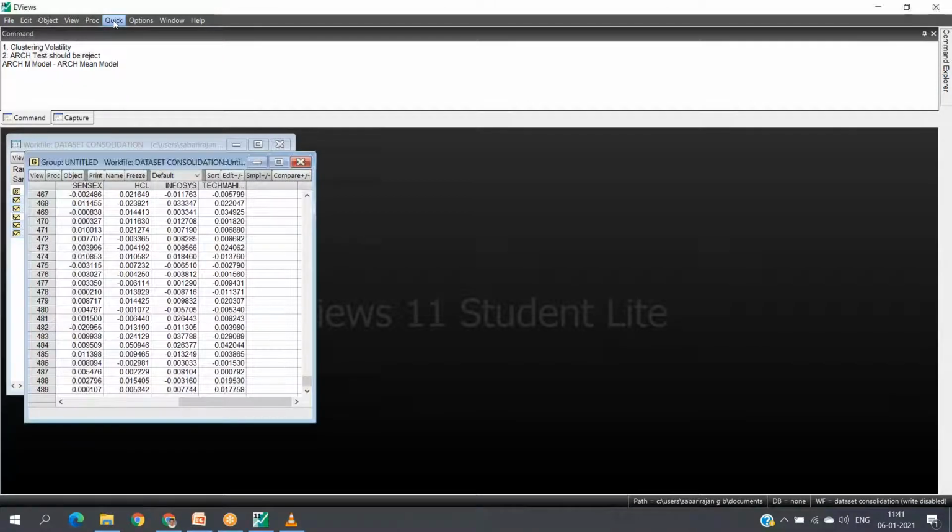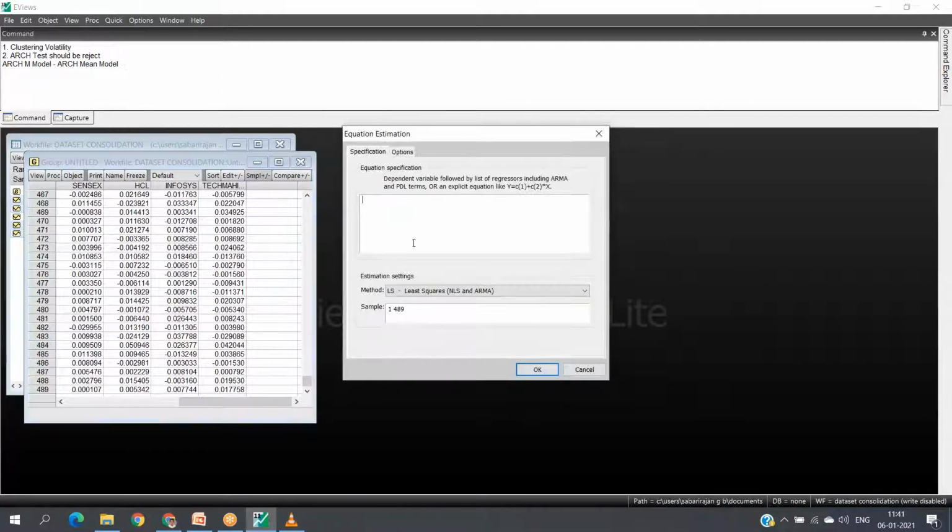After opening all data, estimate equation. Now we can take HCL as a dependent variable under equation specification, and Sensex will be treated as the independent variable.